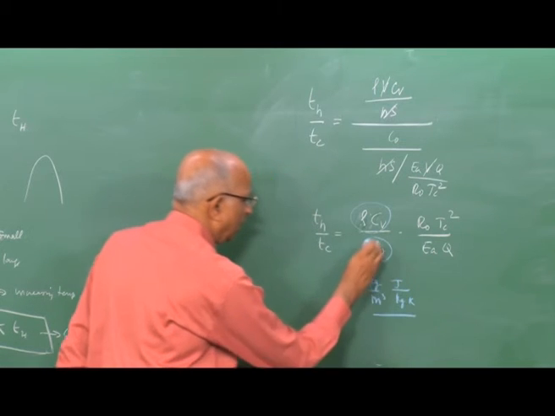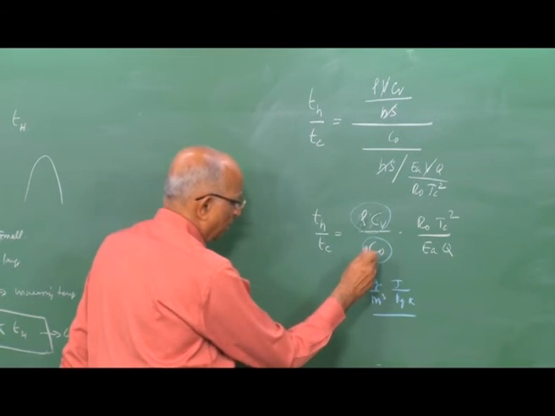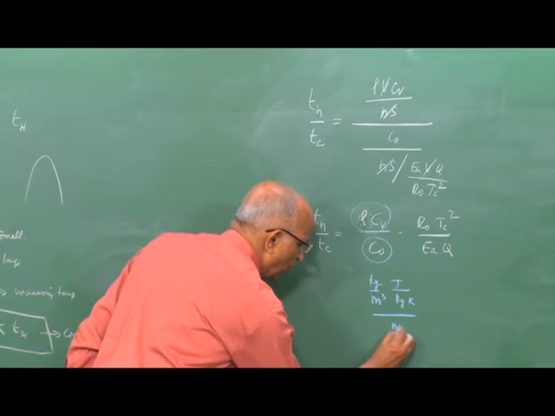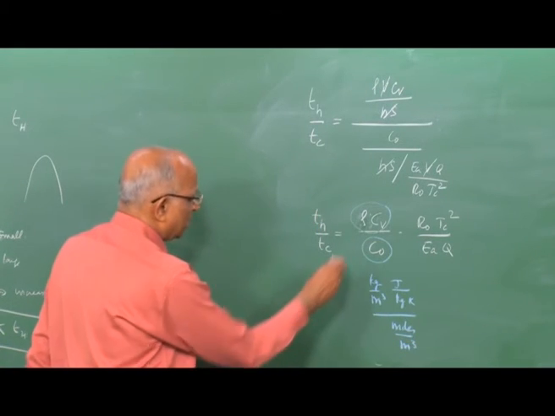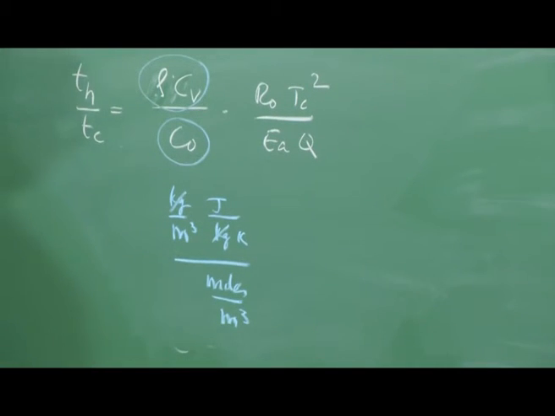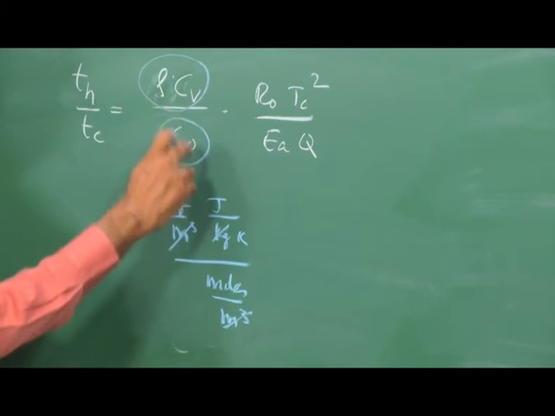I am also talking in terms of moles, moles per meter cube. Therefore, this expression tells me kilogram and kilogram get cancelled, meter cube gets cancelled, and this is something like joules per mole into Kelvin.